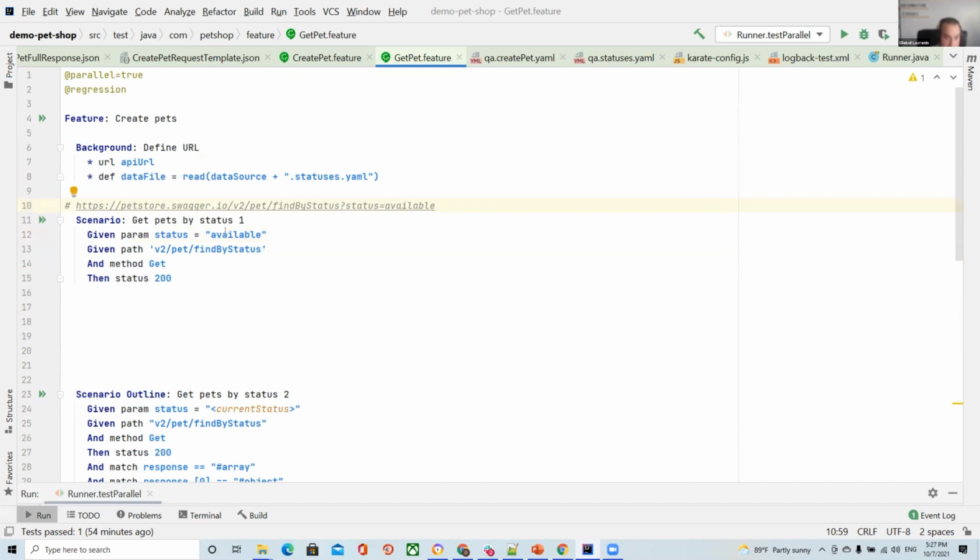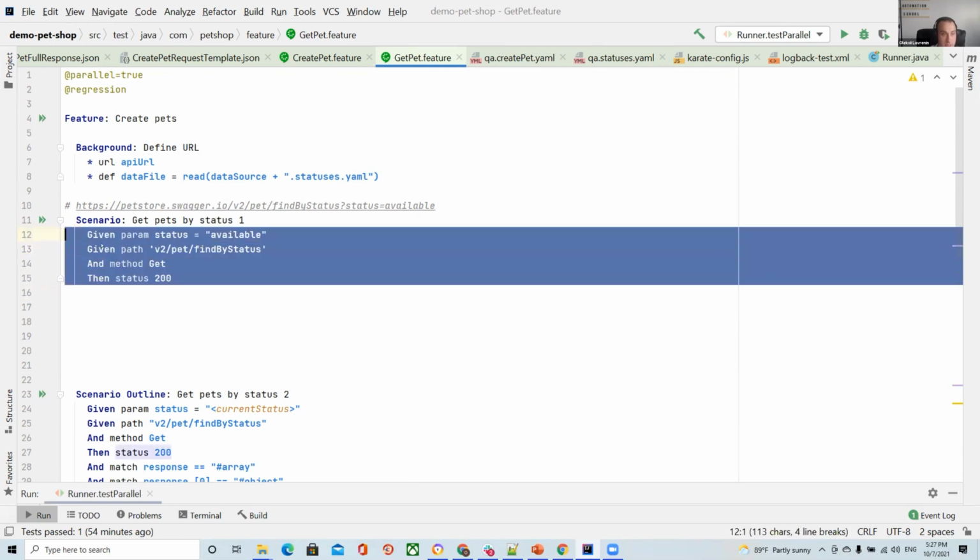It can add, for example, my parameter at the end of this endpoint. Okay, and after we have our endpoint, we specify the HTTP method, and after that we verify a response code. This is a simple test case for how we can create something for API.